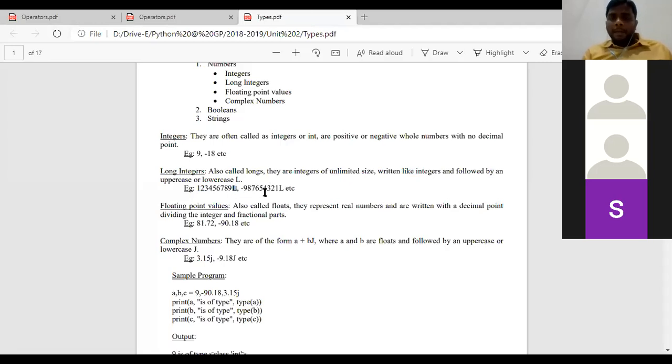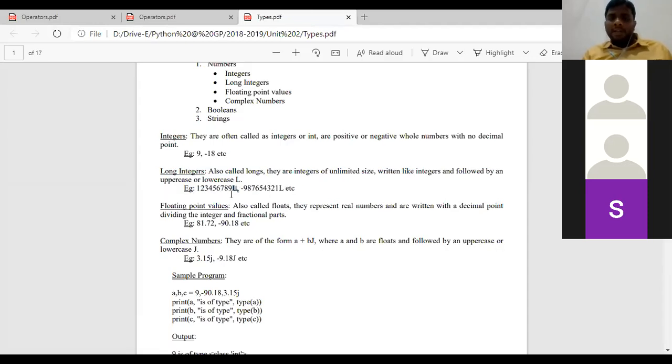Clear? But the disadvantage of this long integer is it does not run in IDLE or Anaconda or any Jupyter platforms also. That's why I'm saying that if you want to assign any long value to a variable, you can directly assign that long value to the variable. Suppose, removing L here, the value is 1, 2, 3, 4, 5, 6, 7, 8, 9.